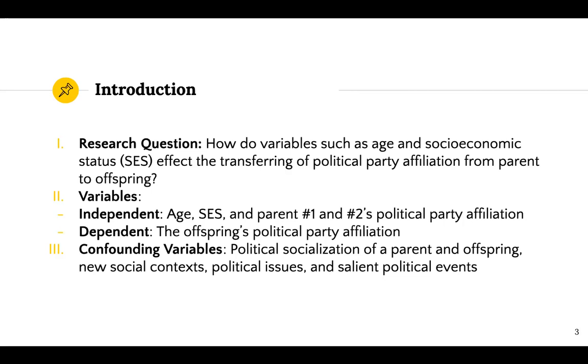A confounding variable is a variable that influences both the independent and dependent variable and can skew or affect our research. And for this assignment, the political socialization of a parent and offspring, new social contexts, political issues, and salient political events were found to be possible effects on the independent and dependent variables and should be accounted for when looking at our research study.